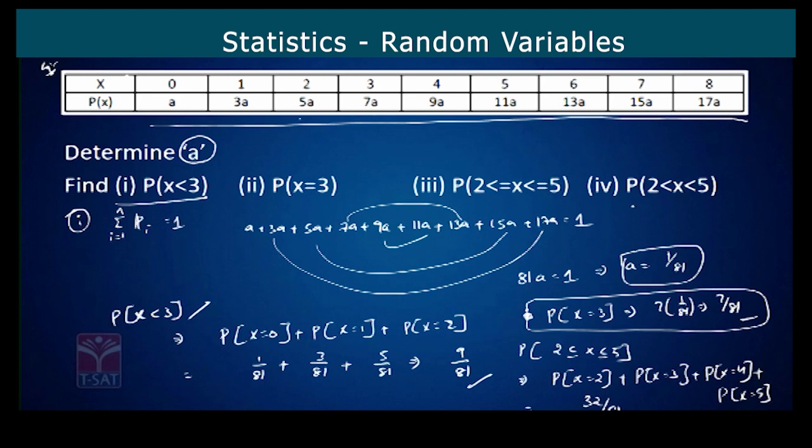Now look here, probability of 2 less than X less than 5. Here we have to consider only probability of X is equal to 3 plus probability of X is equal to 4, these two values, because there is no equality sign here. 2 and 5 are excluded here. That's nothing but 7a plus 9a, which is nothing but 16a, 16/81.